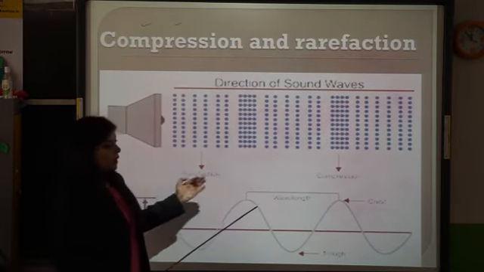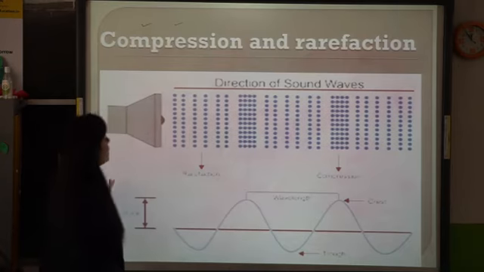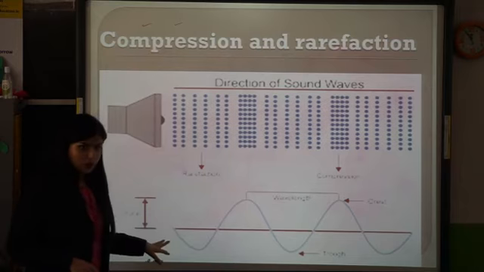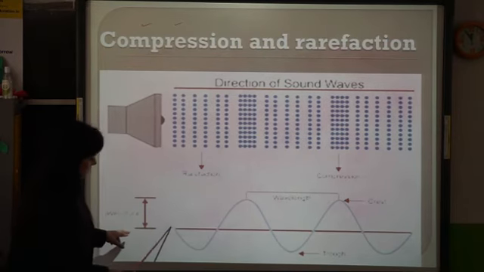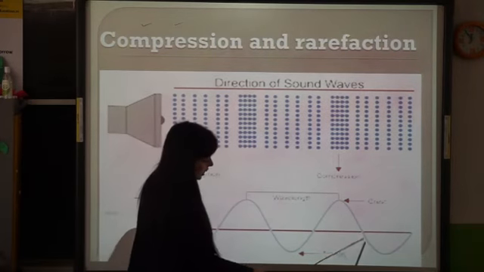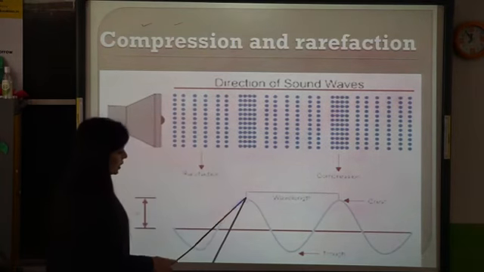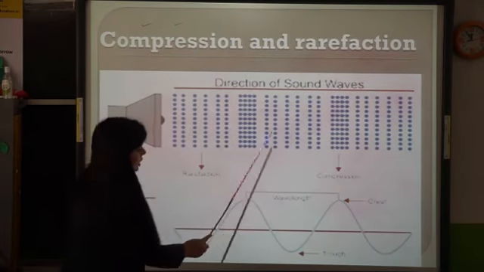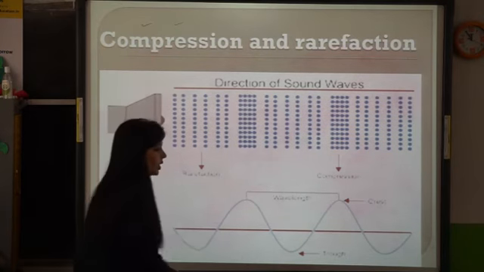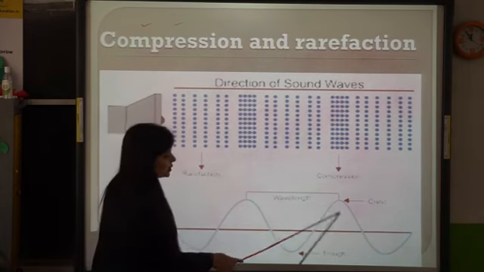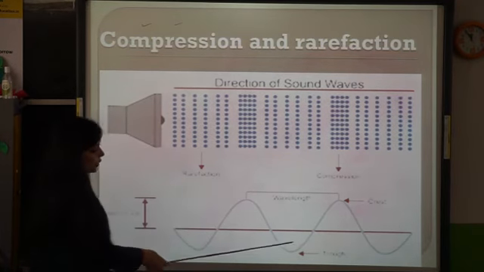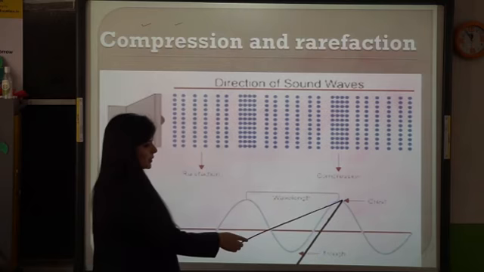Now we can measure many things over here. When we compare this to another wave, a transverse wave, rarefaction is like this, below, and compression is like this, above. Again rarefaction, again compression. The distance between two compressions is the wavelength of that wave, or the distance between two crests. The highest point of a wave is known as the crest, and the lowest point is known as the trough. So the distance between two crests is the wavelength.